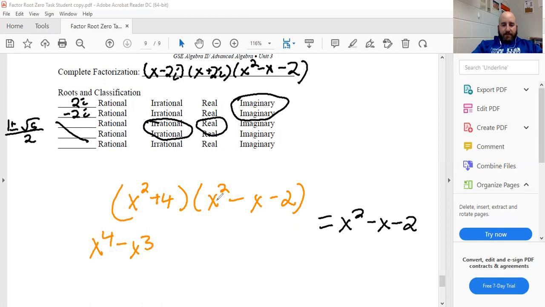You've got positive 4 times x squared, which would be 4x squared. And then negative 2 times this x squared is negative 2x squared.